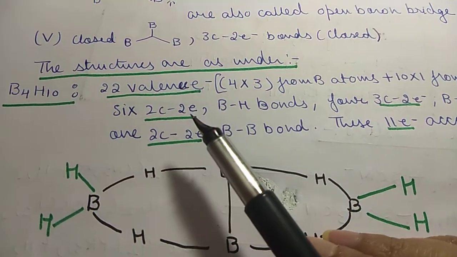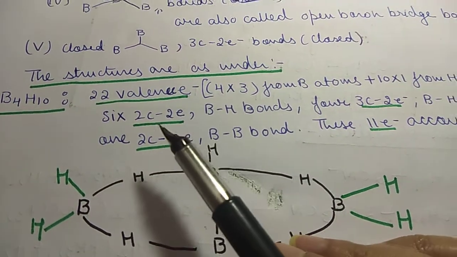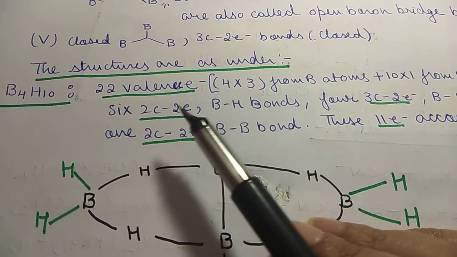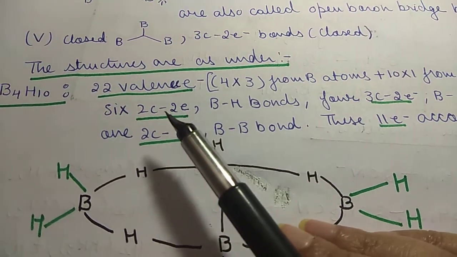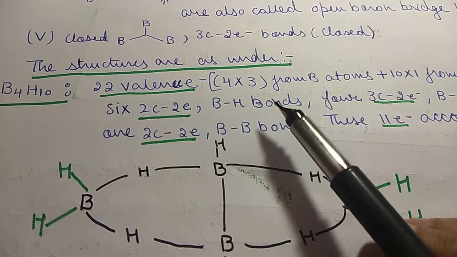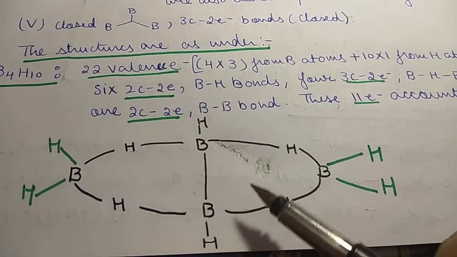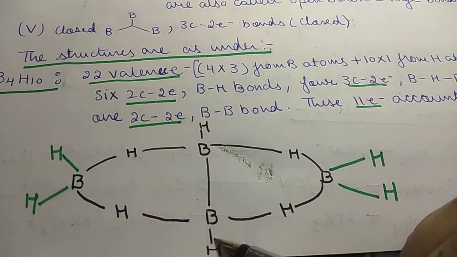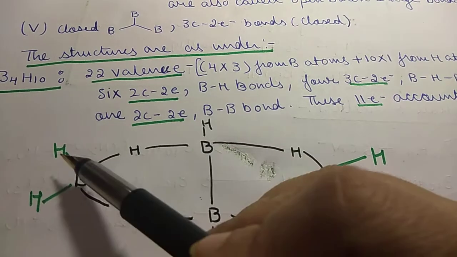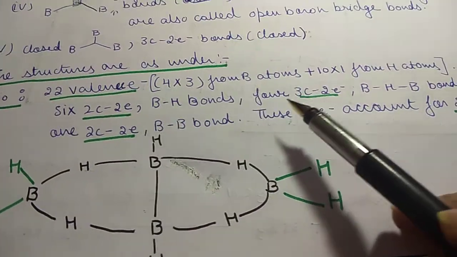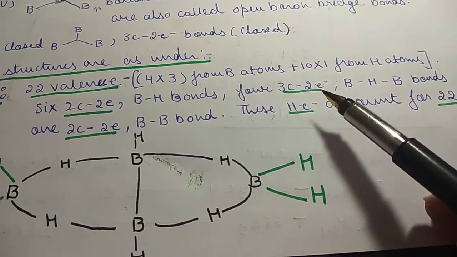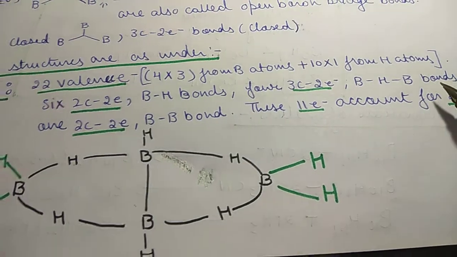Out of these 22 valence electrons, 6 are used for 2 center 2 electron BH bonds. These are 6 BH bonds: 1, 2, 3, 4, 5, 6. Then we have 4 3 center 2 electron BHB bonds.